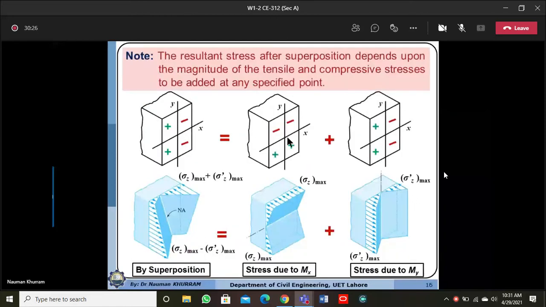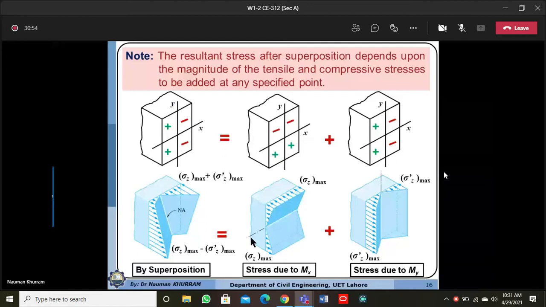Then we will distribute the stress due to the Mx moment along the y direction. So I have shown this sigma z. Sigma z means the stress acting along the longitudinal axis, or perpendicular to the cross section. If the moment is acting about the x-axis, the x-axis will become the neutral axis.